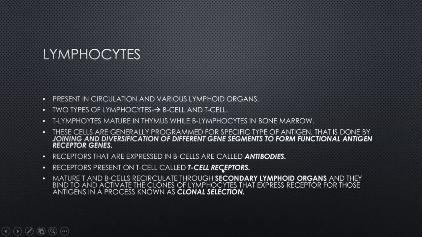So these cells, T cells and B cells, when they are formed in the thymus and bone marrow, are not specific to any type of antigen. They are really programmed in the secondary lymphoid organs where they are exposed to a specific type of antigen. When exposed to a specific antigen, T cell receptors and B cell receptors form clones. They multiply and divide. Mitosis occurs, causing clones of B cells and T cells specific to that antigen to form. We call this process clonal selection.